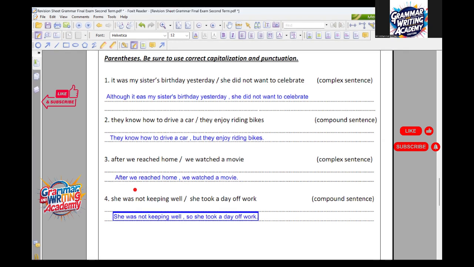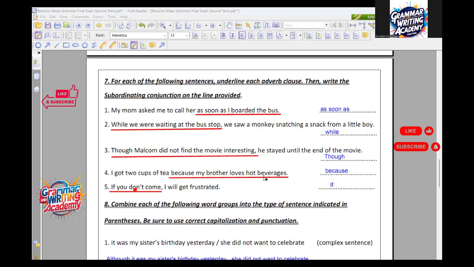This way, as you can see, I finished everything in this grammar revision sheet, and I hope that everything becomes so clear, simple, and easy to you.